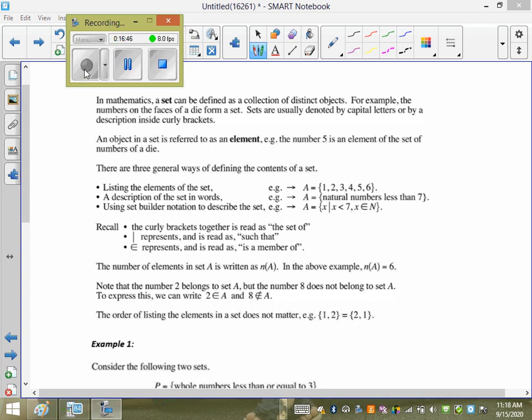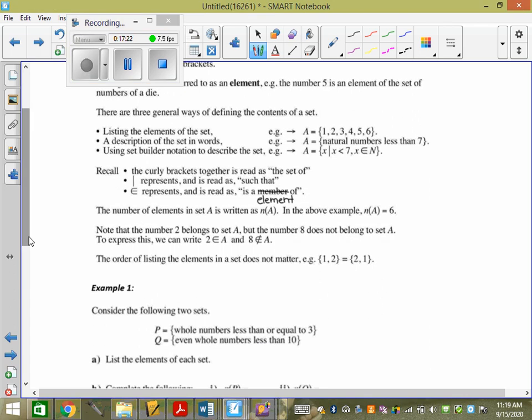All right. So we're going to recall the curly brackets together is read as the set of. Whenever you see the curly brackets, it means the set of. The line represents and is read as such that. So here I said X such that. Okay? The ∈ represents and is read as a member of or an element of. Instead of member, we can say element. So X is an element of the natural numbers.